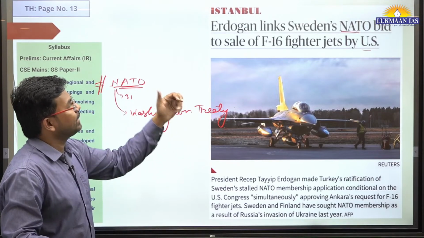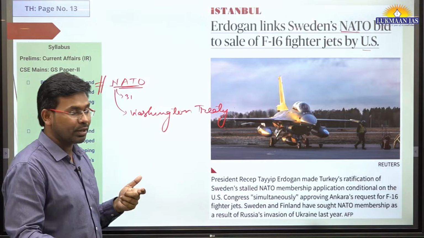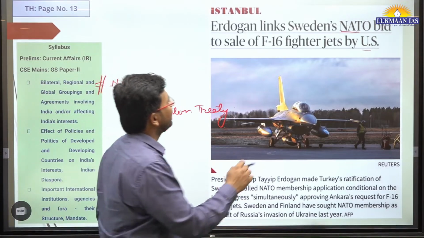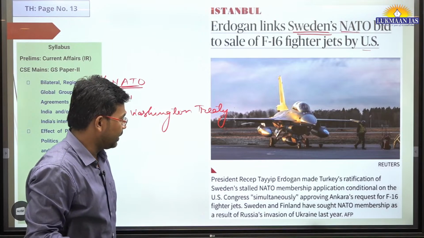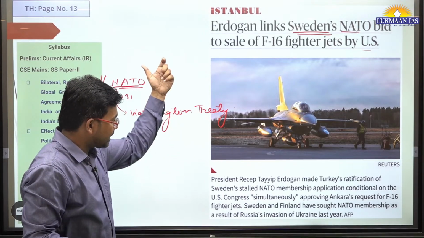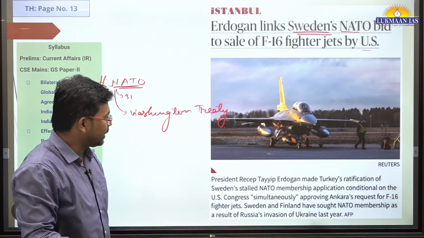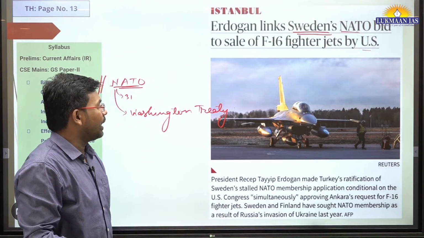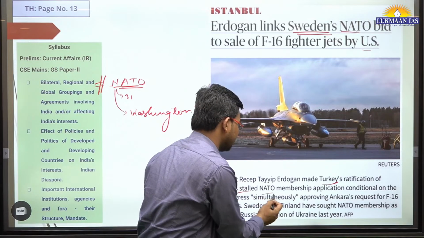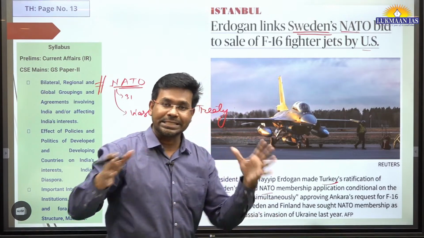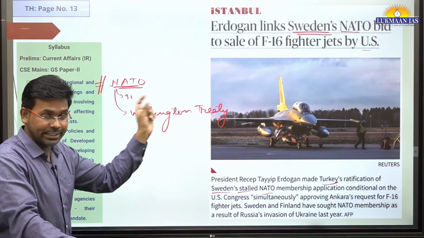So recently, two countries have shown their willingness to join the North Atlantic Treaty Organization. One of the countries is Sweden and the other country is Finland. I think one of the countries is already in the process of joining. However, Turkey's president has stalled the ratification of Sweden's entry into NATO, because all the existing member countries have to give their permission, have to ratify the accession of a new member.